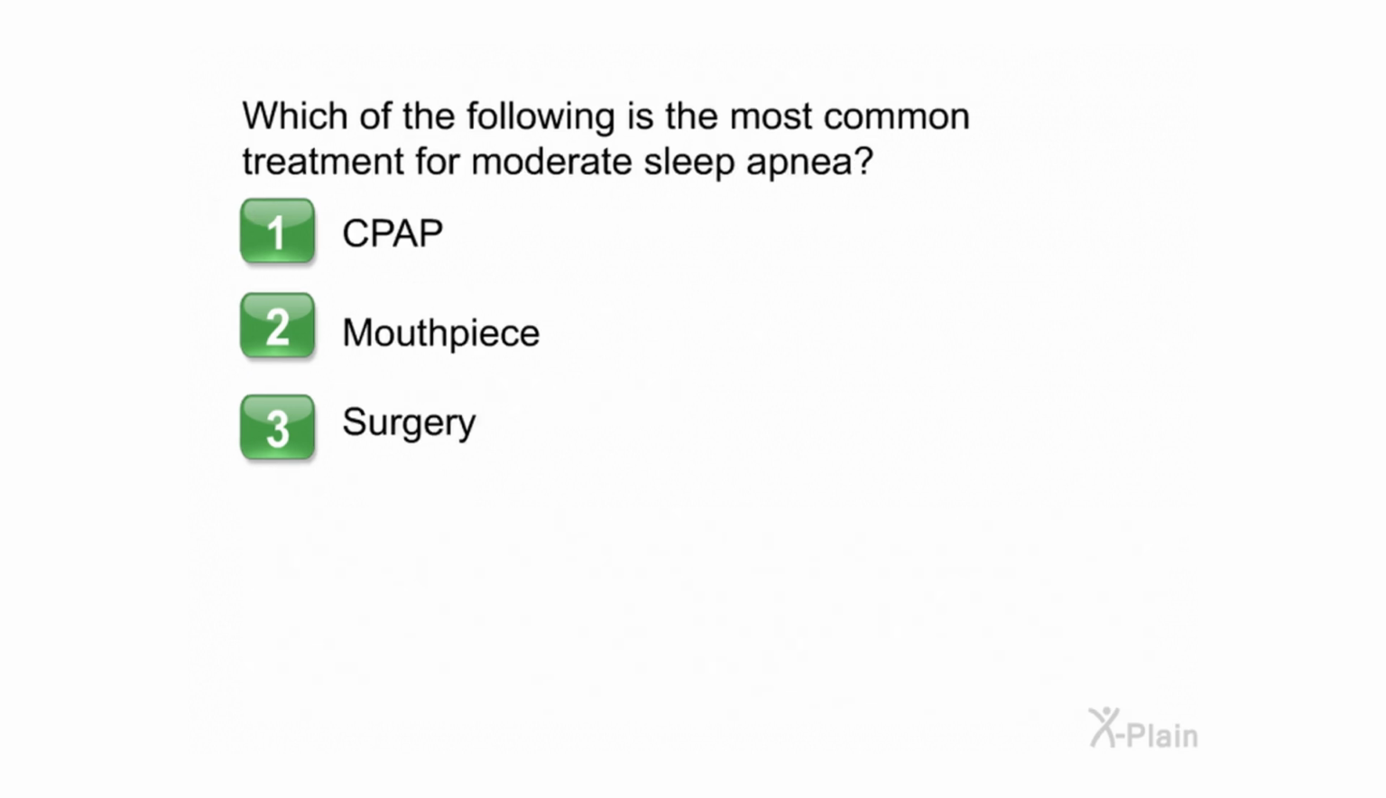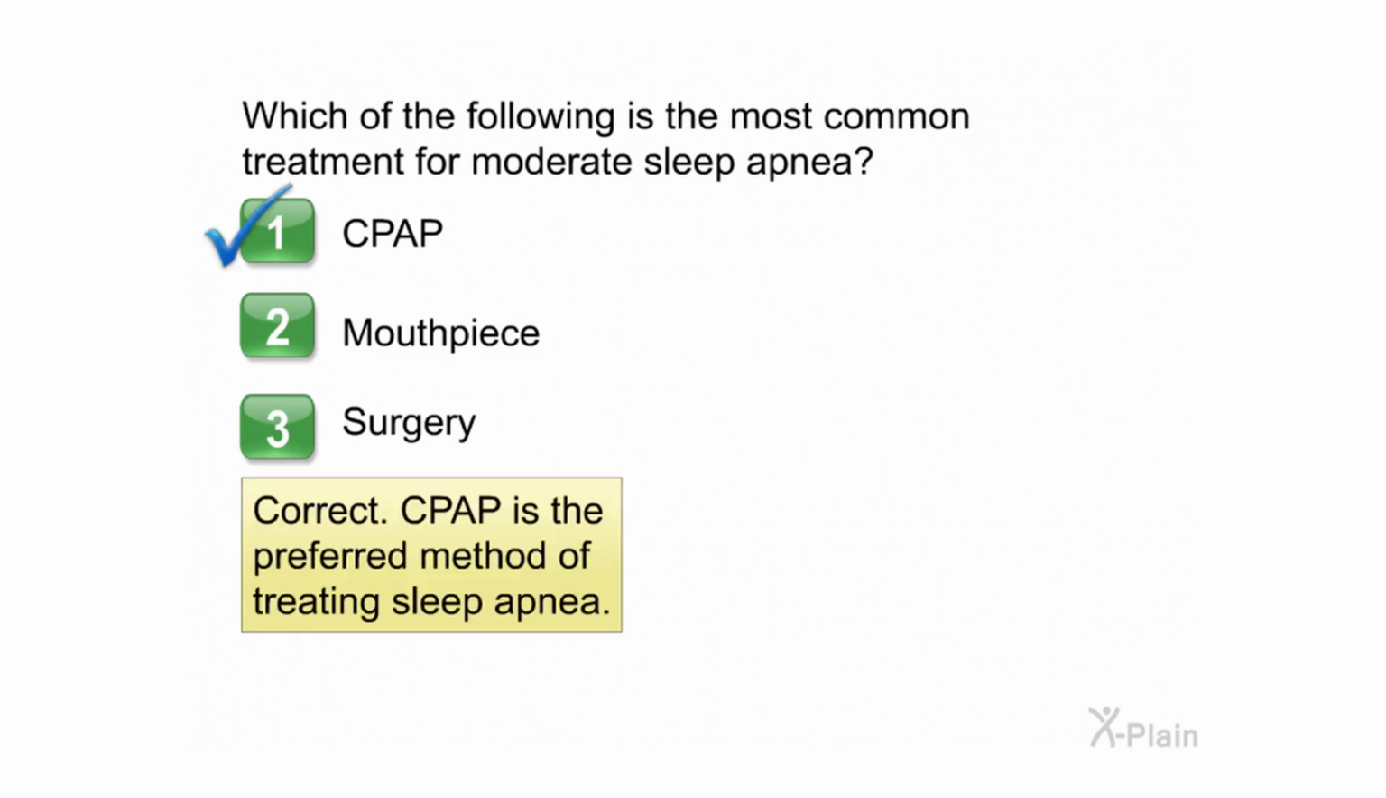Which of the following is the most common treatment for moderate sleep apnea? Choose one of the following options. 1. CPAP. 2. Mouthpiece. 3. Surgery. Correct. CPAP is the preferred method of treating sleep apnea.